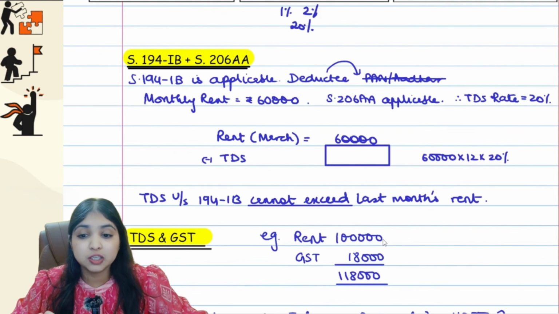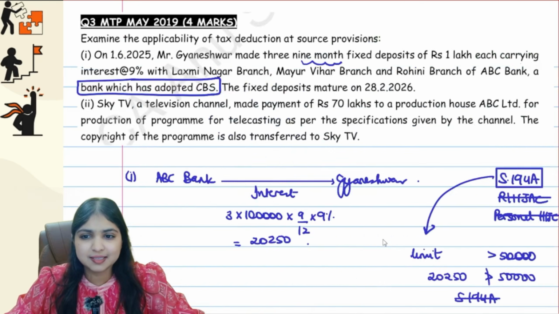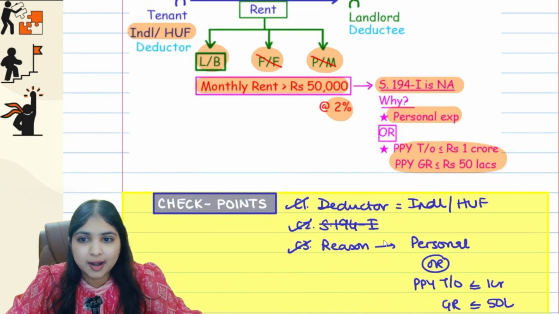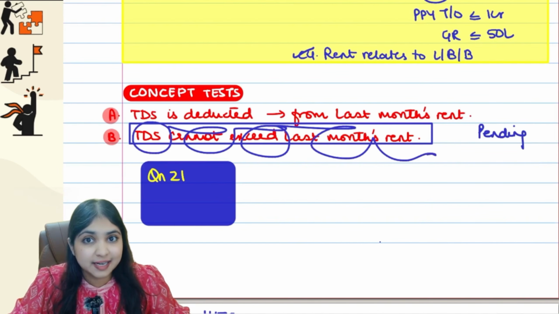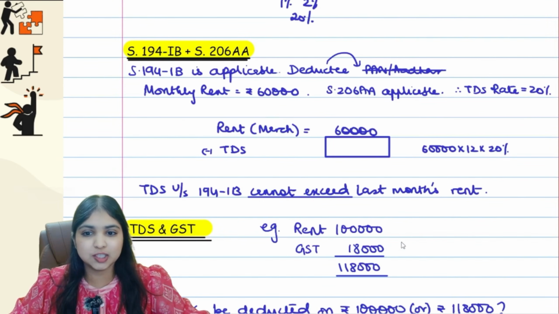Now comes 206AA plus 194IB. Now in 194IB guys, there was one concept which I had kept pending. I'll show you the section. In 194IB over here, see this point I had kept pending for you, that TDS cannot exceed last month's rent. This is the point which we are going to take up now in this situation.